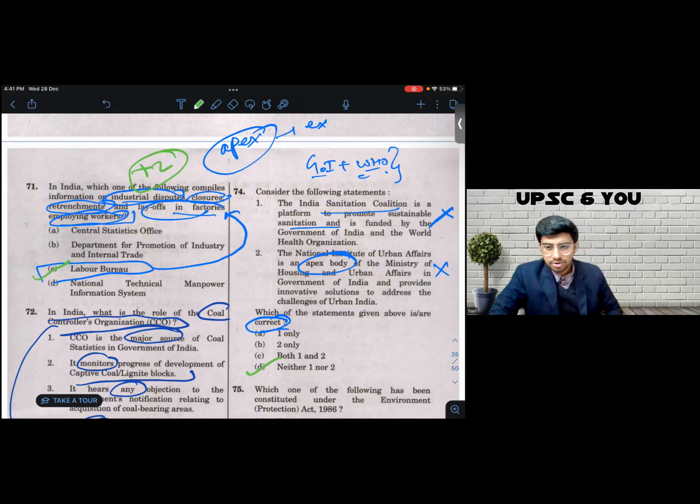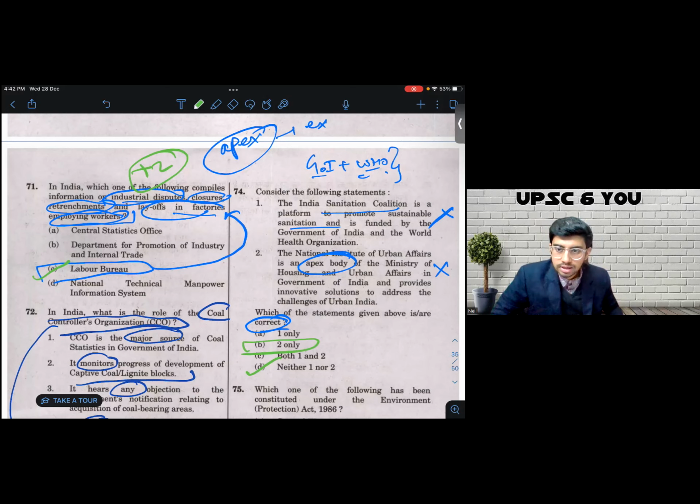According to 70-80% of institutes, I'm correct. They are also claiming that the answer is D. There are some other institutes who say the answer is B. In my opinion, there is a 99% chance that D is going to be correct. We're going to wait, we're going to watch, and I have no doubt that the answer is going to be D. But if UPSC comes out with the key and says that option B is the answer, I don't have a problem with that.